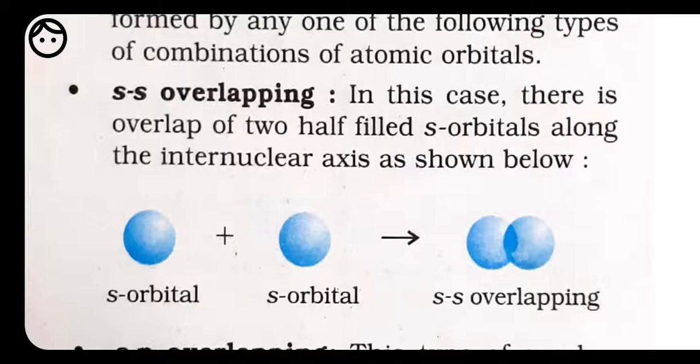So for example, for the formation of the hydrogen molecule H2, the 1s orbital of a hydrogen atom overlaps with the 1s orbital of the other hydrogen atom, thus forming a sigma bond.